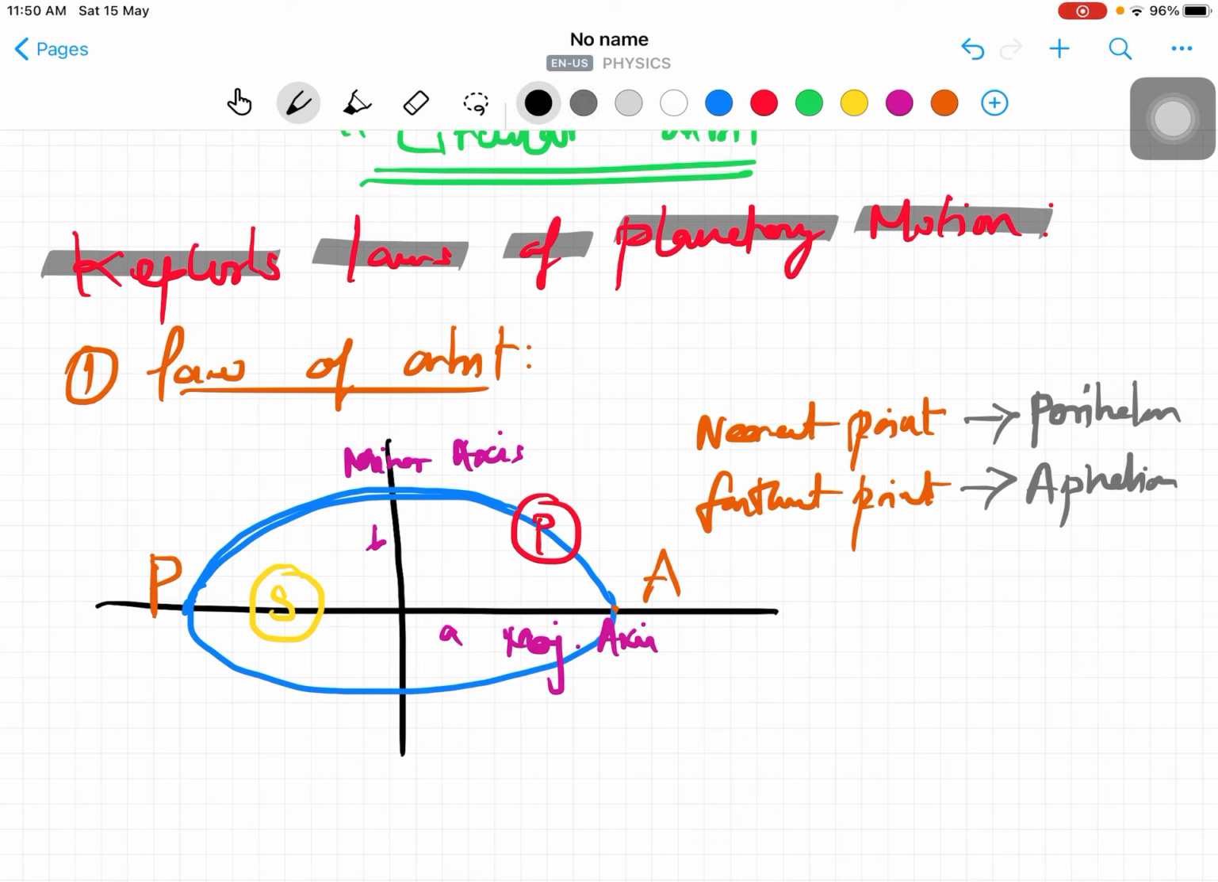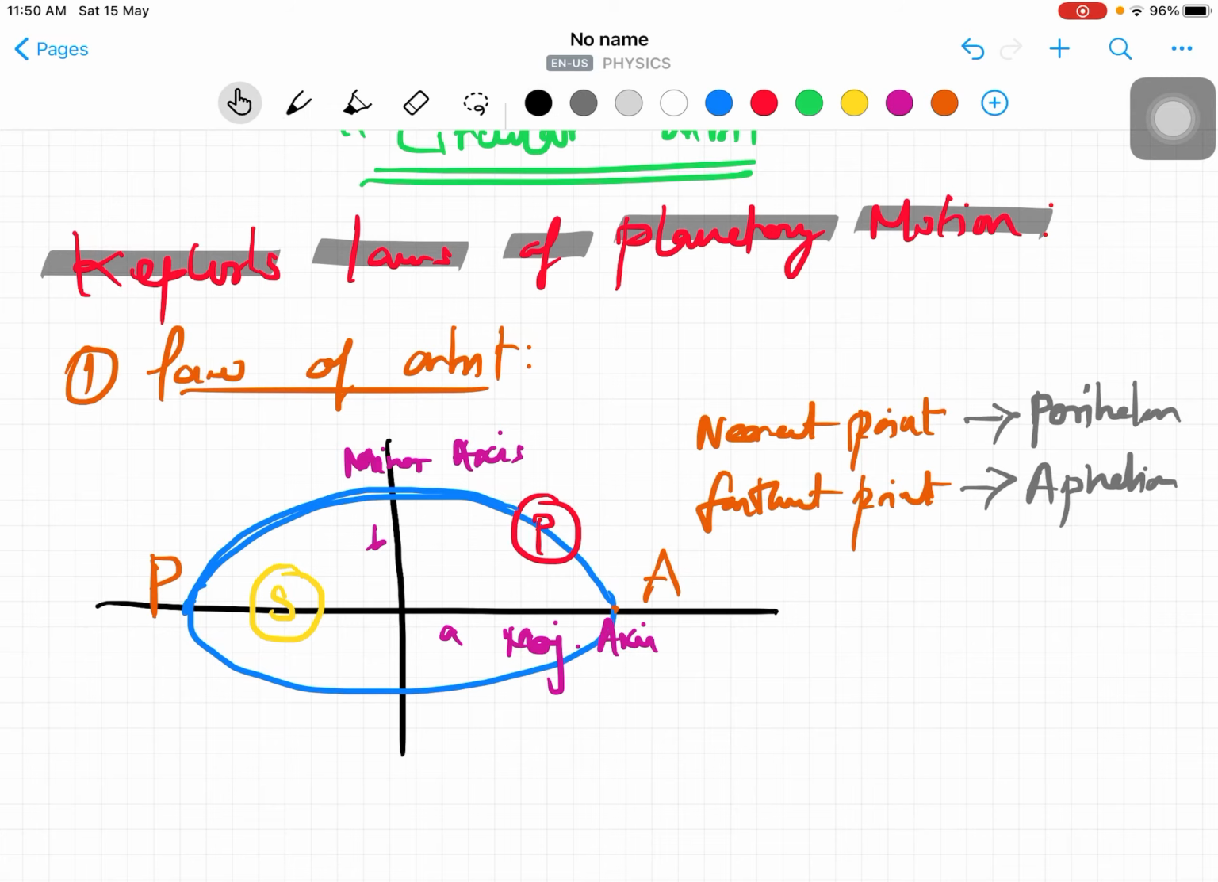In Kepler's laws, we discussed the law of orbit. All the planets, all the celestial bodies, revolve around the sun in an elliptical orbit with the sun at one of the foci. So from the major axis and minor axis, we draw one elliptical path, and the sun is at one of the foci. When the planet is close to the sun, the point is called perihelion. When the planet is farthest, that is called aphelion. That's all for the law of orbit.